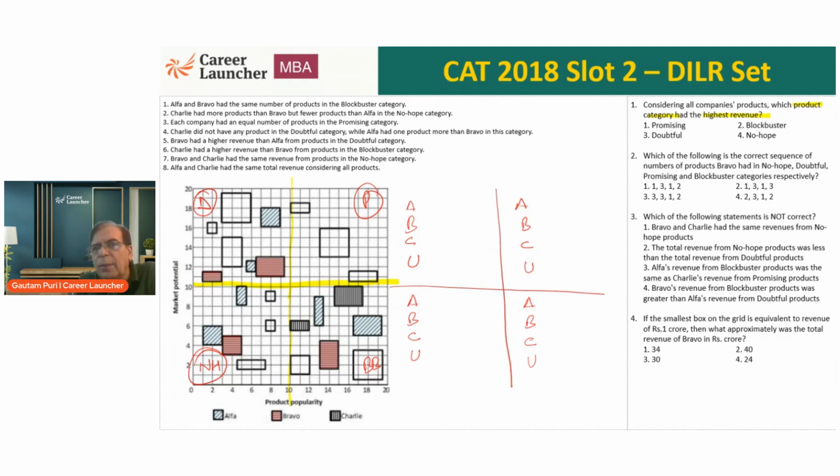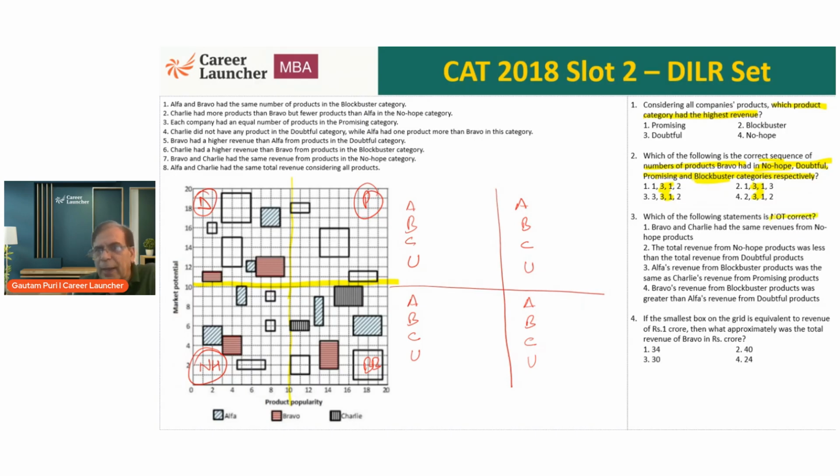A very quick reminder: question 1 wants us to know, considering all company products, which product category has the highest revenue. Question 2 asks which is the correct sequence of the number of products of Bravo, in each of the 4 categories. Here we are very sure the middle 2 categories, doubtful and promising, are 3 and 1. So we essentially need to worry about only no hope and blockbuster.